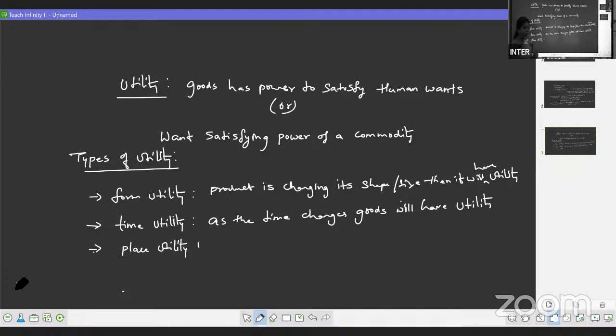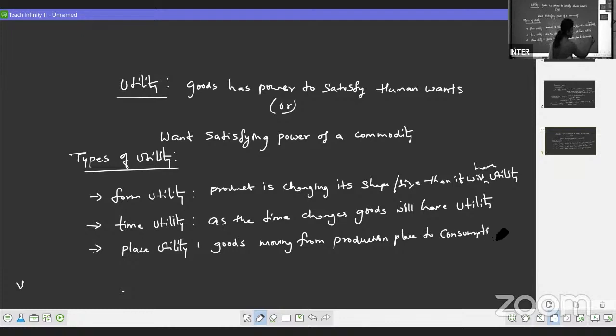One place to another place means what? Goods moving from production place to consumption place. Consumption place means market.